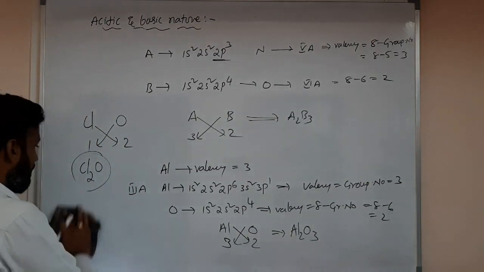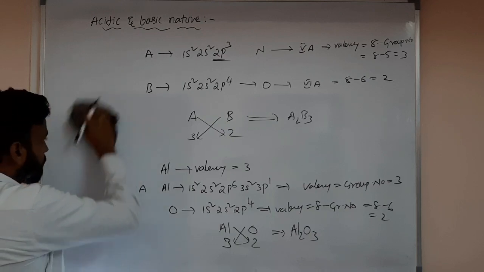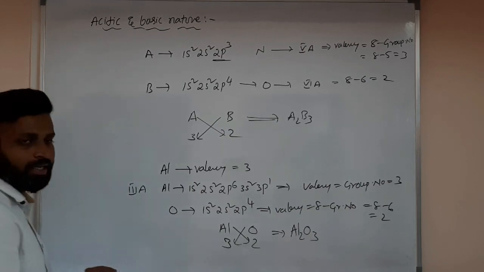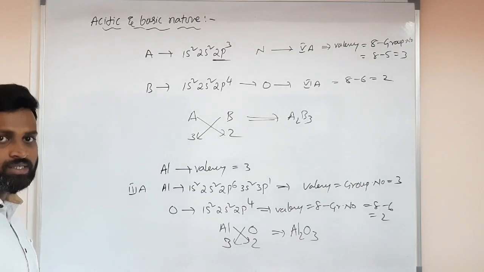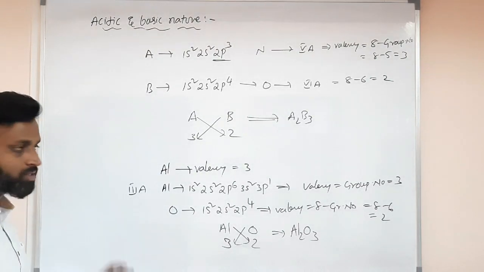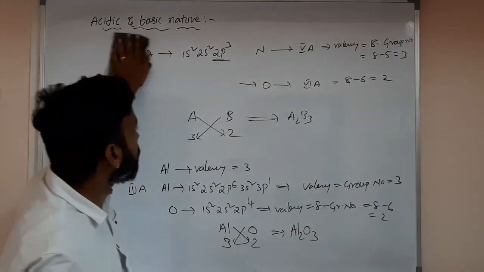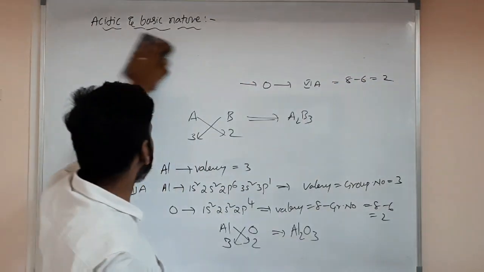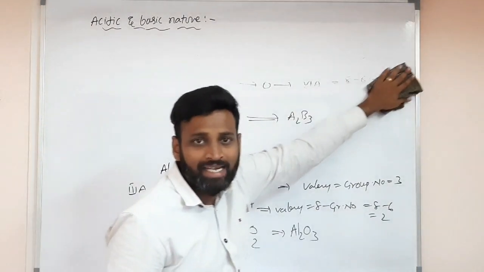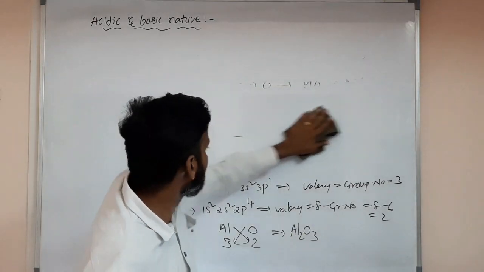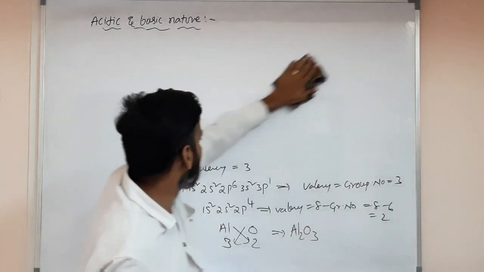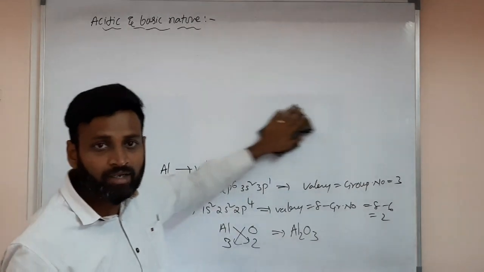Please make a note. Sometimes they'll say one atom can have 3 ionization potentials, another can have 2 ionization potentials. What is the formula that can be formed? Like that they'll ask you in the exam. Atom X can lose 3 electrons. Atom B can gain 1 electron.